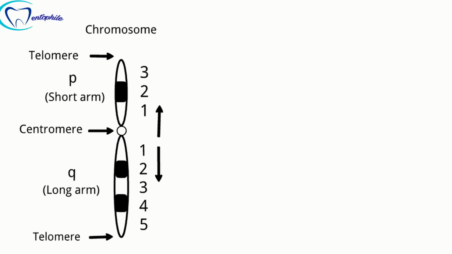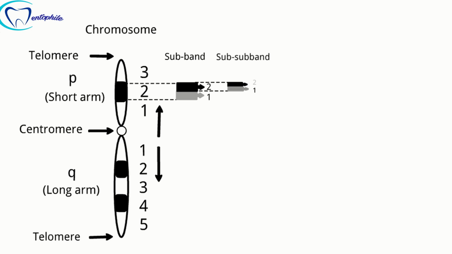At further high resolution, subbands can be seen within each band. The subbands are numbered in a similar way, from the centromere towards the telomere. In each subband, there are further subbands, which are also counted in a similar way. So the exact location of the SH3BP2 gene is the short arm of chromosome number 4, first band, sixth subband and third sub-subband.